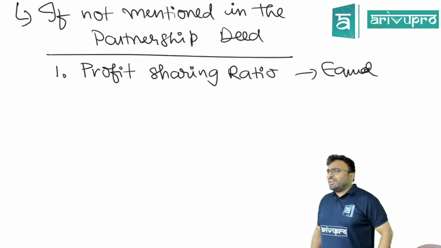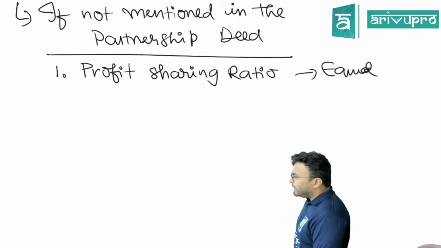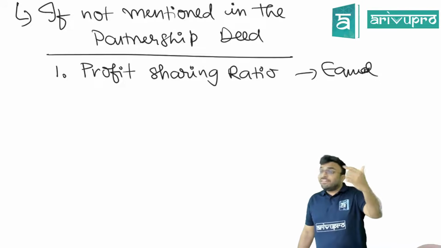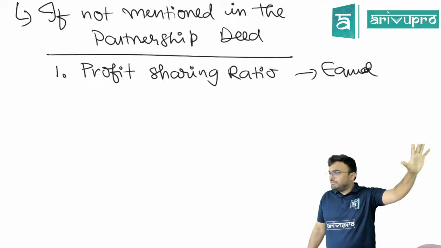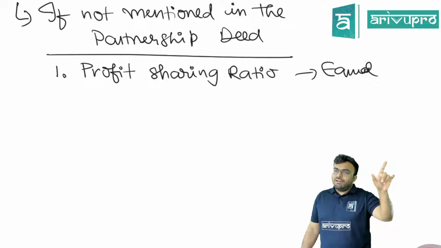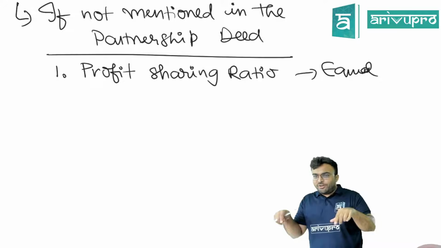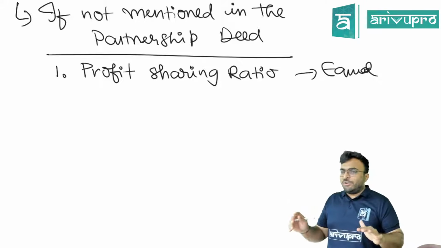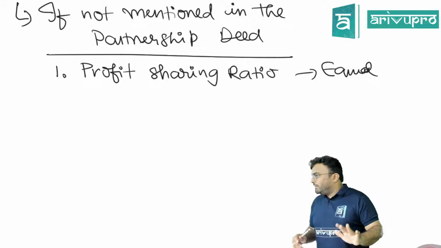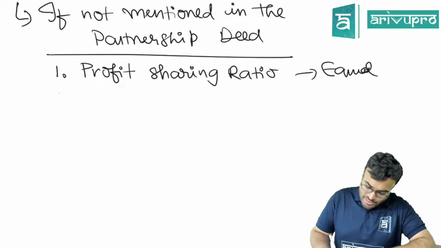Can you have a profit sharing ratio of 3:2:1? Yes, but it should be mentioned in the deed. Clear? If you don't tell anything, that does not mean that profit will not be shared. Profit or loss, it will be shared only, but it will be shared equally. Is this clear? Next, second point.